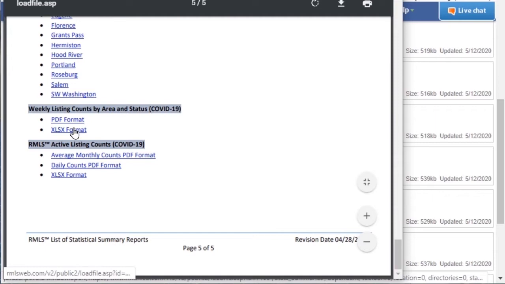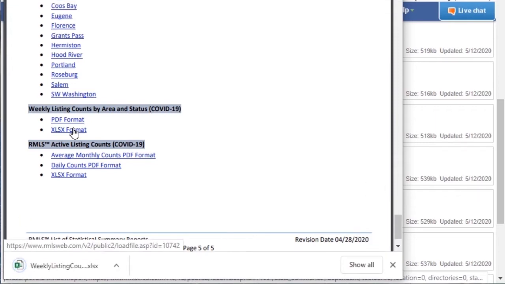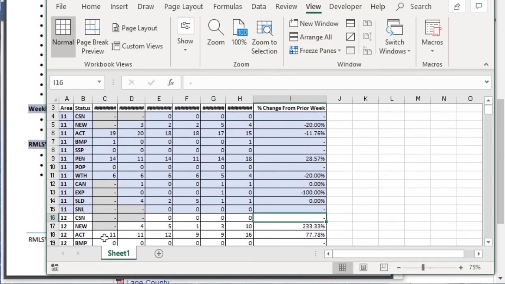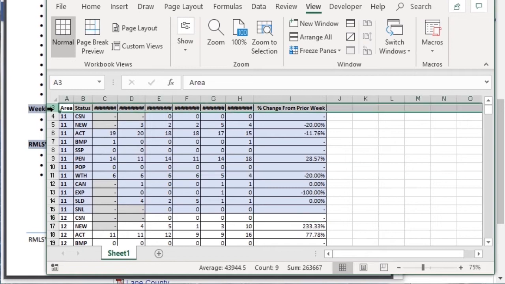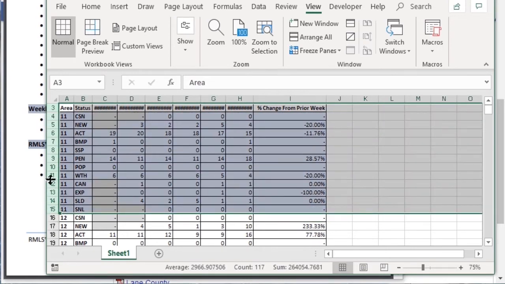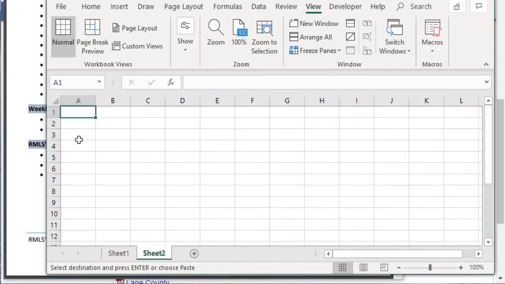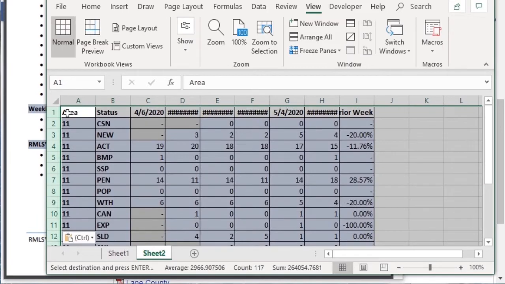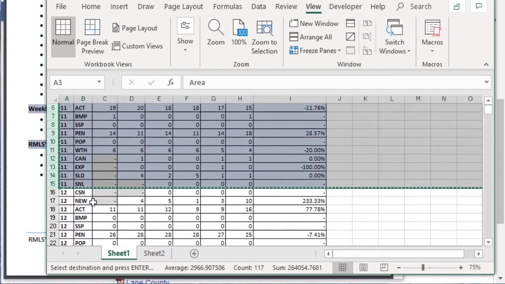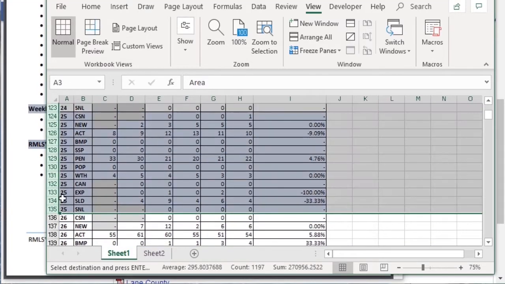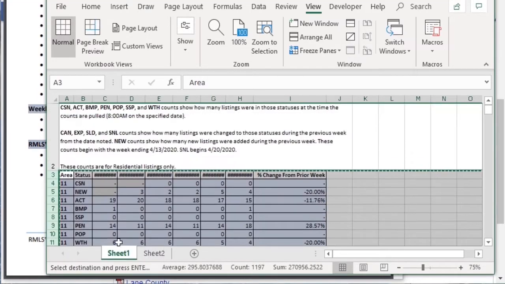The weekly listing counts by area and status provide a week-by-week tracking report. By exporting to a CSV file, we can select the data for only the areas we are interested in. For example, if we only want to look at downtown Vancouver, we can select Area 11 and copy the data to its own tab. Or, if we want to look at all of Vancouver, we can select areas 11 through 25 and copy that data to its own tab.